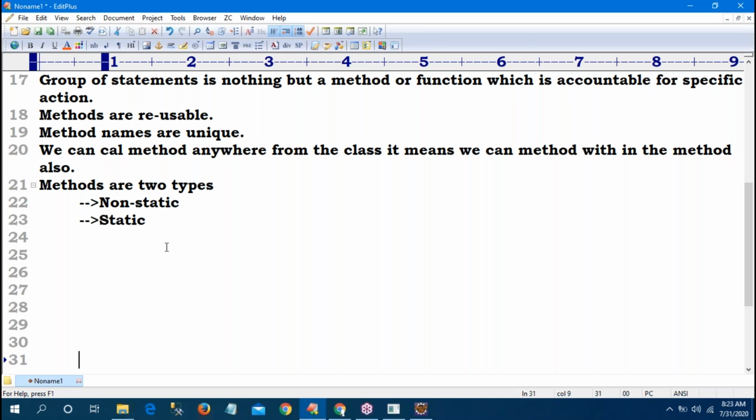Any number of packages you can create based on our requirement. That is our wish. Tomorrow, see, I'm creating just one package, core Java. Tomorrow WebDriver, TestNG, JUnit, data driven. Based on my requirement, I can create any number of packages. There is no limit. Also, how many classes a package contains is our wish. One package may contain 5 classes, one package 10 classes, one package maybe 20 classes.